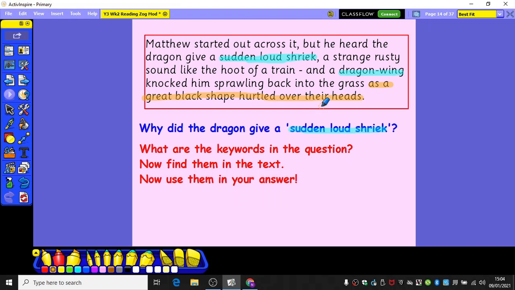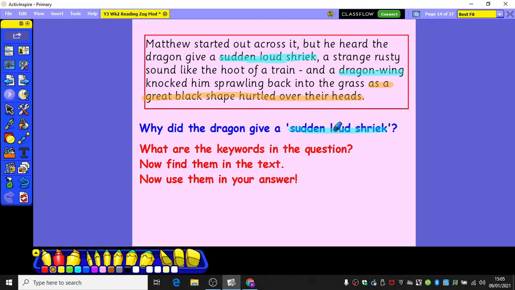So why did the dragon give a sudden loud shriek? So it was the wing that knocked Matthew, because something was flying over their heads. So why was the dragon then shrieking before he knocked Matthew down?